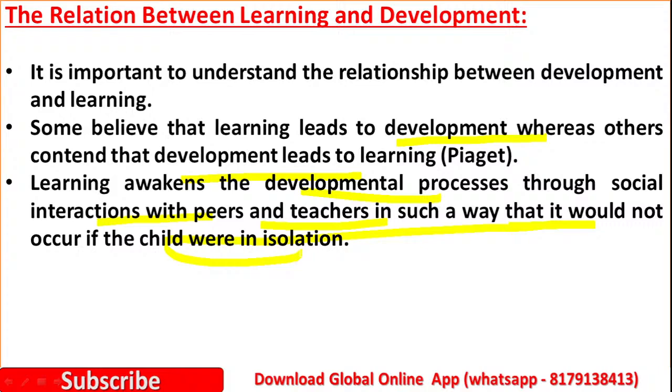So learning is very helpful for the developmental process. Through learning, the children are going to interact with their friends, teachers, and family members, and they are going to develop communication skills. If the children are living isolated, it is not possible. So learning is very helpful for development.